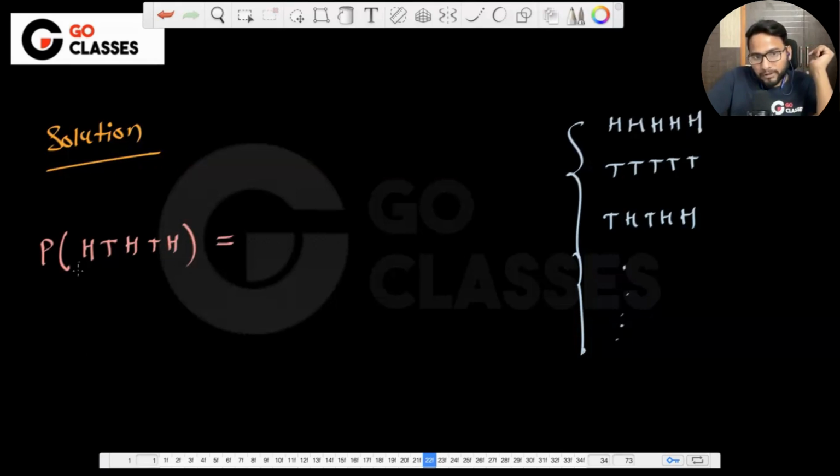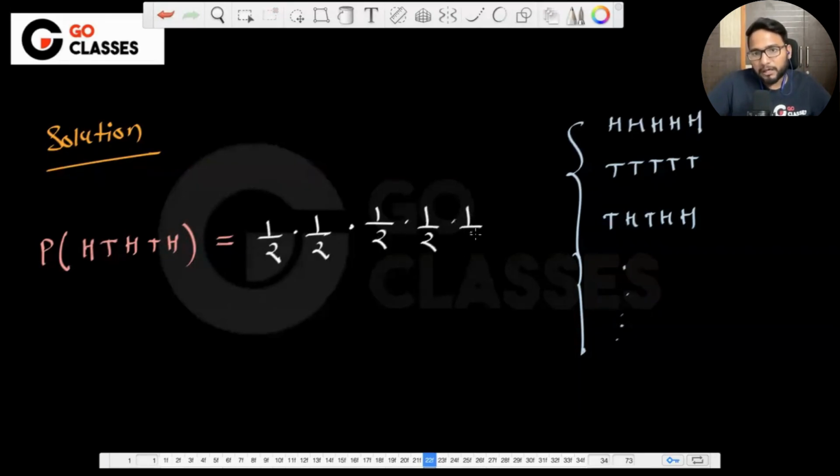See, what is the probability that this comes and what is the probability that this comes? So basically at the first trial head should come, 1/2 is the probability. At second trial tail should come, 1/2 is the probability. At third trial head should come. At fourth trial tail, and then at fifth trial head should come.